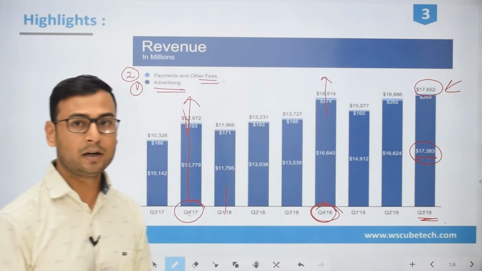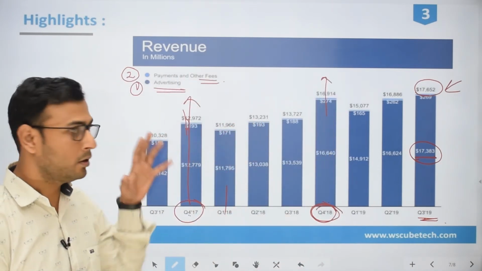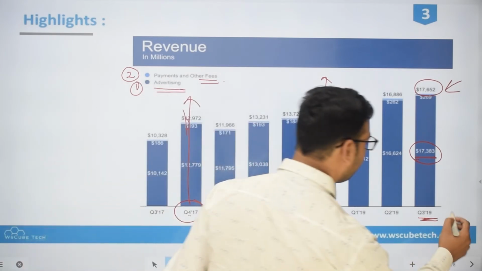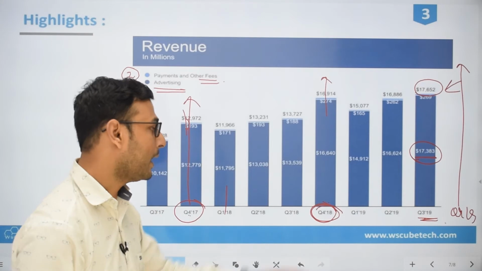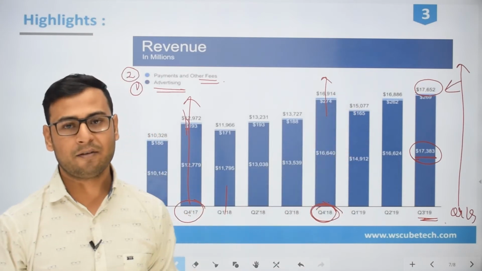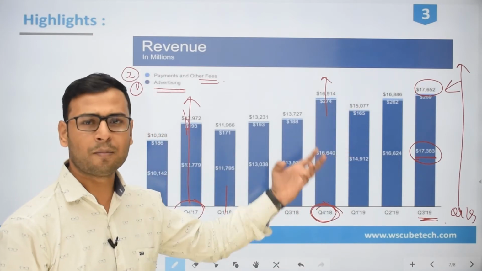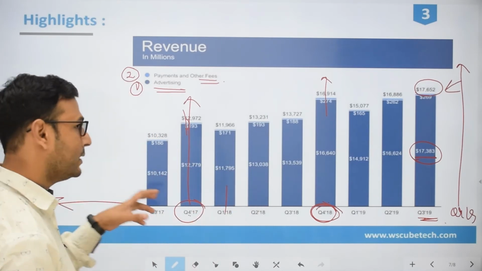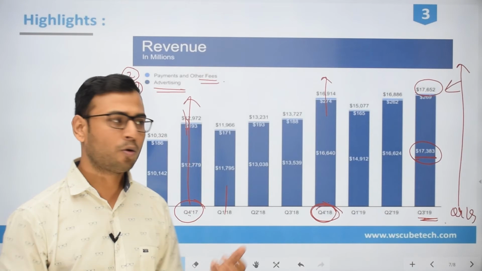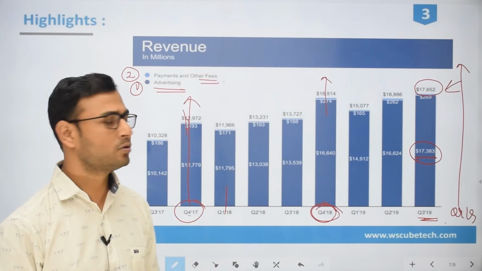If you follow this trend, you will observe that in quarter 4 of 2019 there will again be a rise in revenue. This is very obvious. This is a very common platform, and if you see previous reports, you will also find that there is definitely some revenue growth in the fourth quarter.